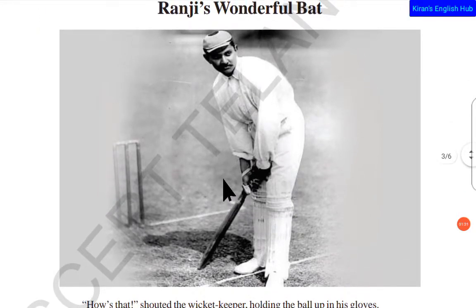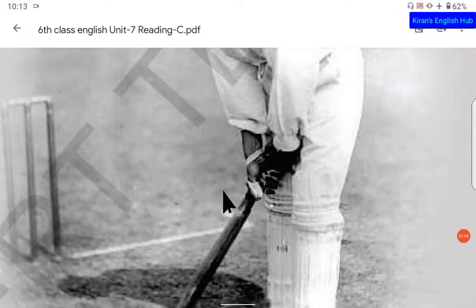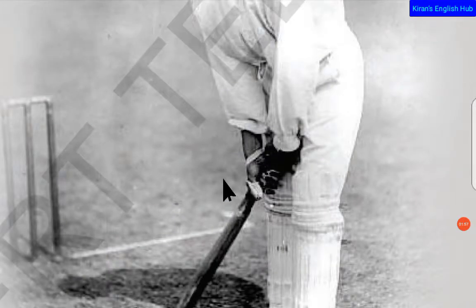You can have a glance at this man who is holding the bat here. See, this picture is very old. It might be from the starting of the cricket season. You can see the dress code of that time, the shoes, and that this man has no gloves on his hands.